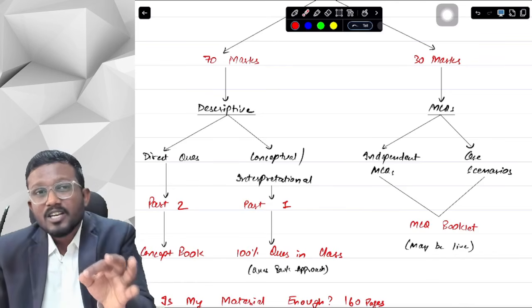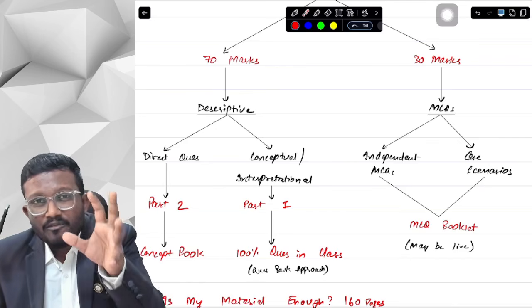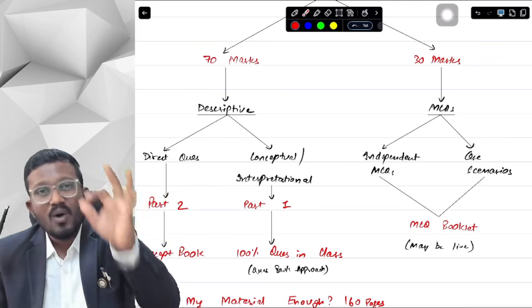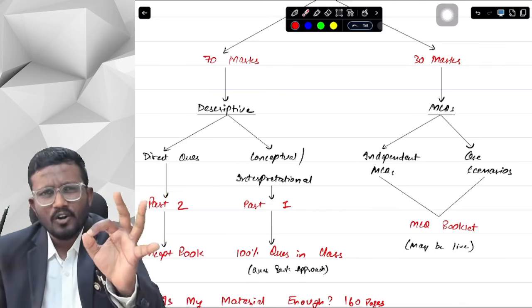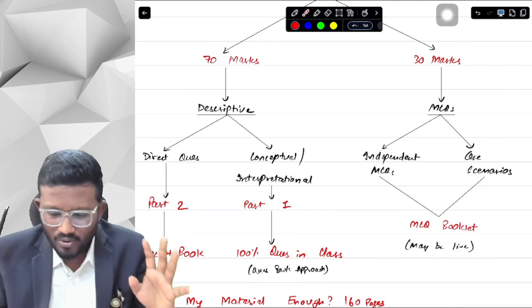For MCQs, putting in a different or specific effort is not required. If you are doing your concept book very thoroughly, if you are understanding all the concepts very thoroughly, then you will be able to crack MCQs.